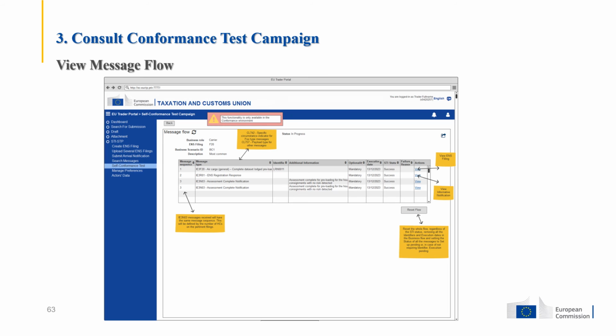The user selects to view a specific business scenario, then the system renders a grid with a list of messages of the business scenario, including information like the message sequence, the message type, the LRN identifier, additional information, the optionality of the business scenario, the execution date, the STI status, the failure reason, or any actions that the user can perform. With a reset button, the user resets the whole flow regardless of the STI status, removing all the LRN identifiers and execution dates in this specific business flow, and setting the status of all the messages to setup pending, or in case of not requiring identifier, in execution pending status.